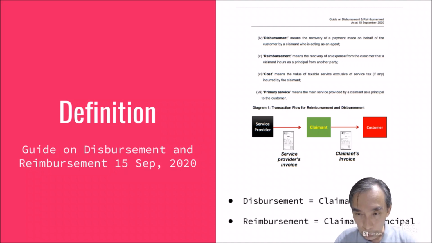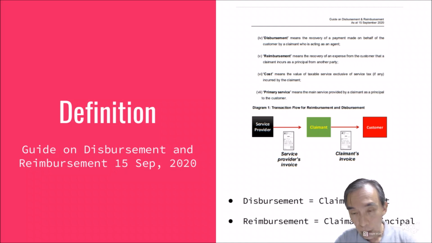So here there are three colored squares. The service provider, who is the plumber; the claimant, who is the agent like us; and then the customer, who is our landlord or vendor. The service provider, the plumber, provides us an invoice, and then we charge back to our customer. So we understand that in the disbursement situation, we are acting as an agent.